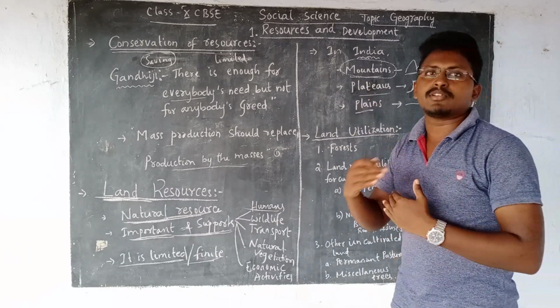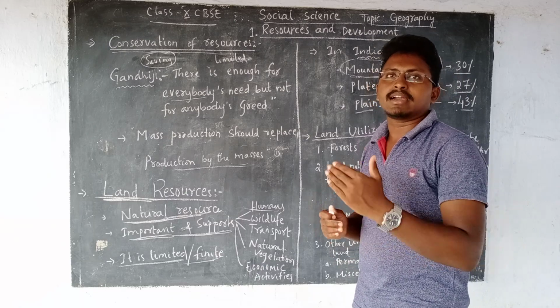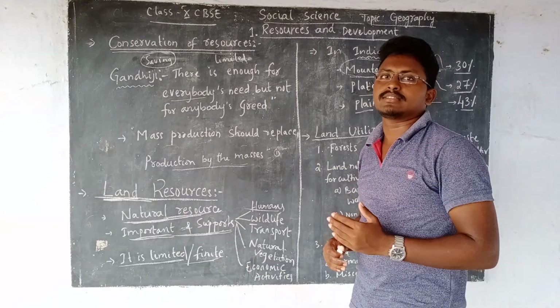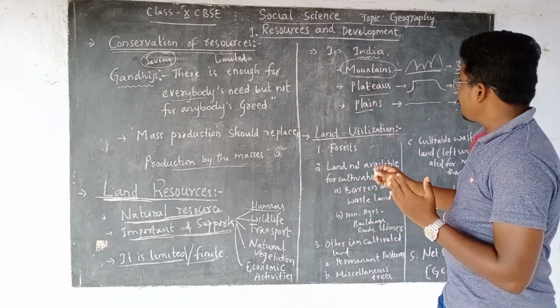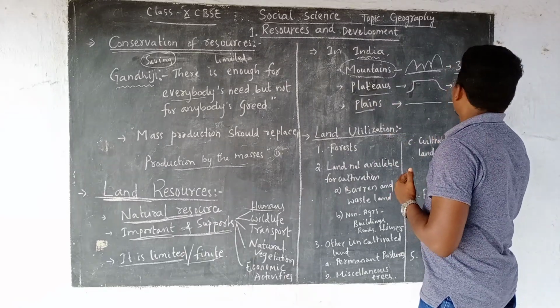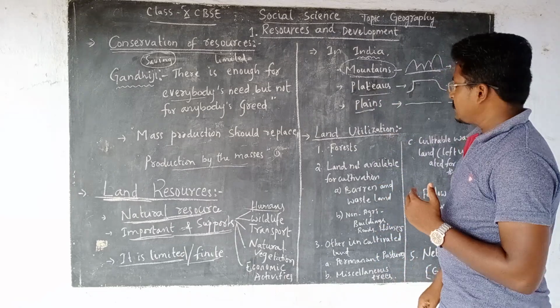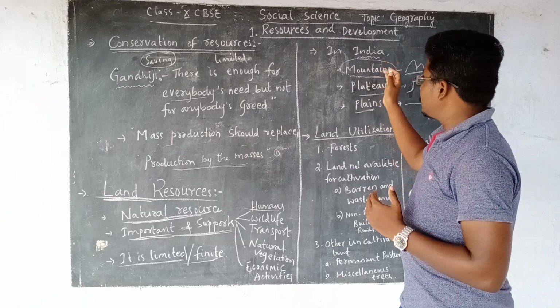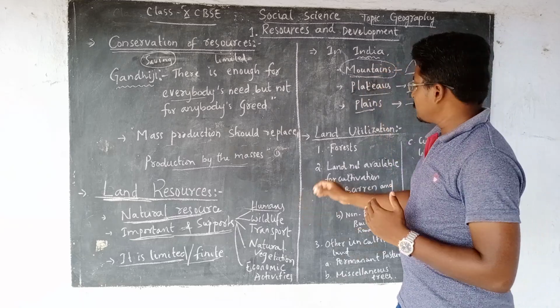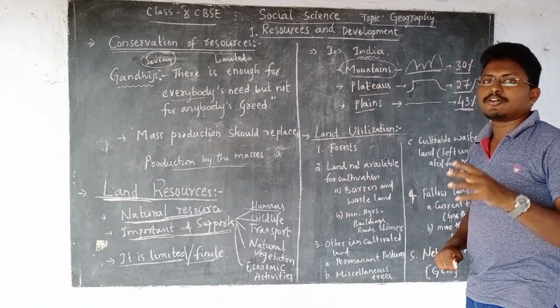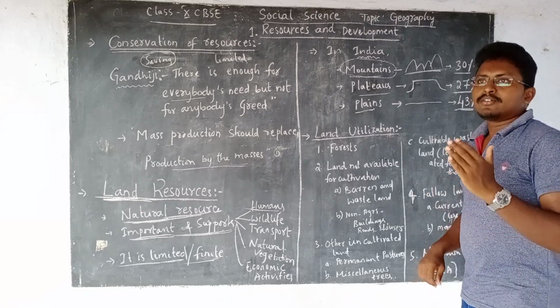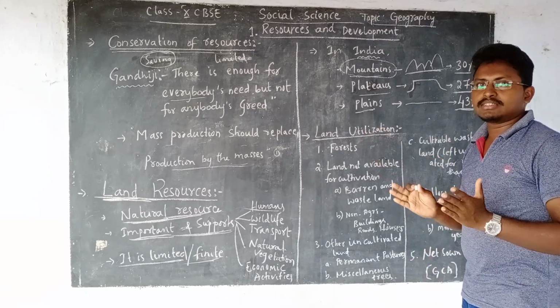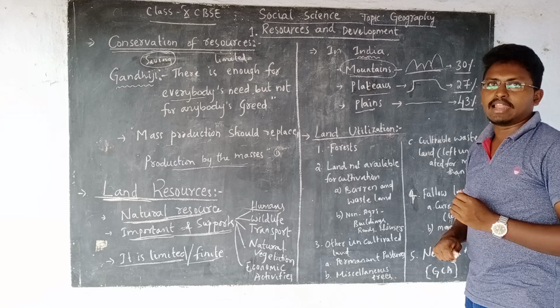Plains are highly suitable for different activities. Can be agriculture, can be construction, can be roadways or railways, whatever. So these plains are covering almost 43%. Then the next very important thing is land utilization. That means how we are utilizing this land. What are the different ways in which we are utilizing this land?